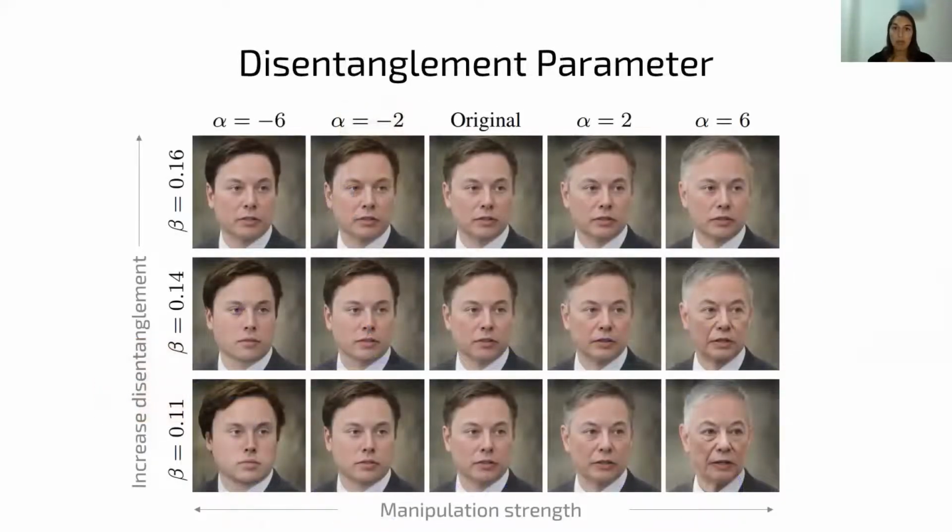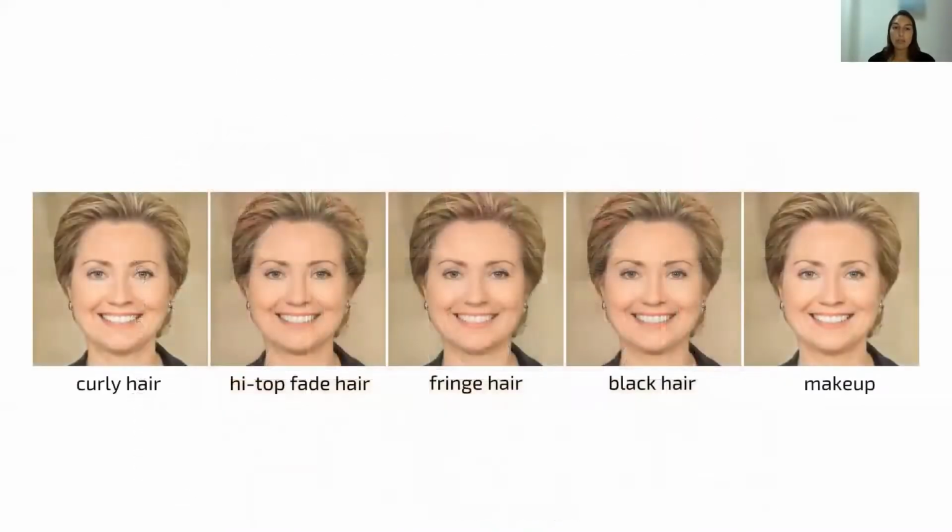In this example, we change the hair into gray. As can be seen, as we decrease beta, the edit affects other attributes beside the hair. In this example, it affects the age. For a high enough value of beta, we get a disentangled edit, as you can see in the first row. And here are some results.